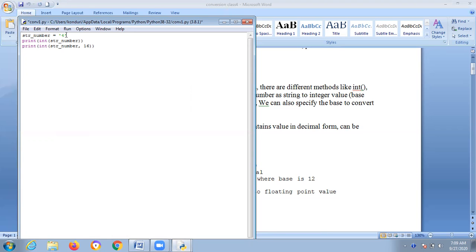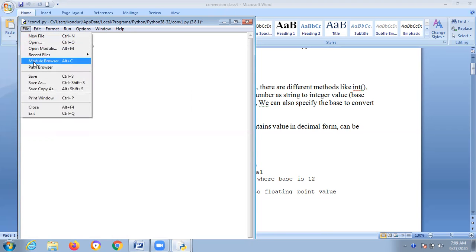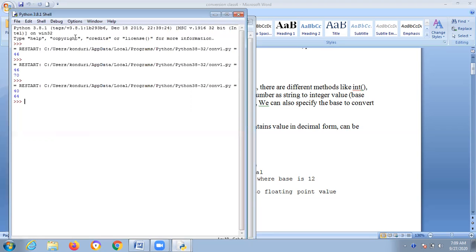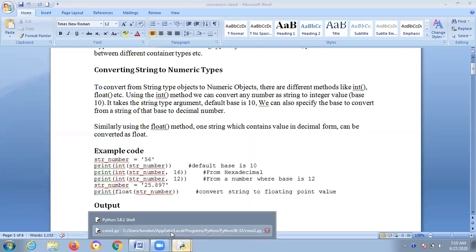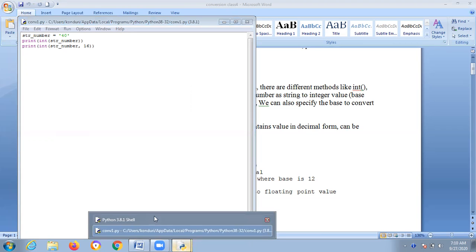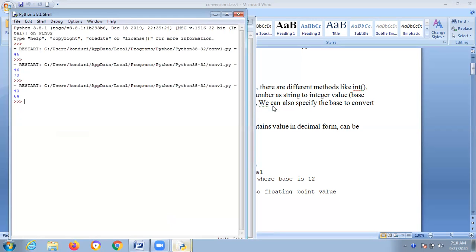Instead, if you give 40, what will you get? You'll understand now, because you are a beginner, so we will take simple examples, not make it complex. 40 gives 64. How? You are giving 40, and the base is hexadecimal 16. 16 into 40, how much? 64. You are getting output as 64, right? Now you got this point. Because you are beginners, if I give simple examples only, you will understand. If I give very complex ones, you won't. If you understand this fundamental, you can apply any logic.